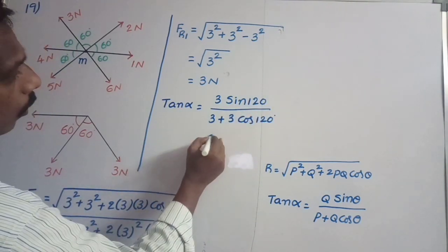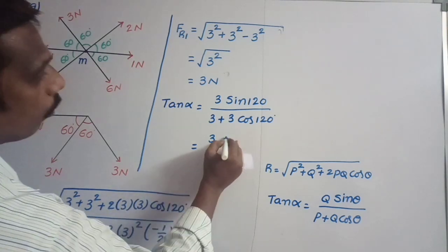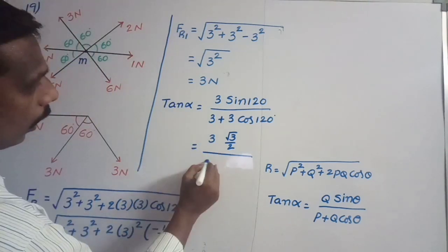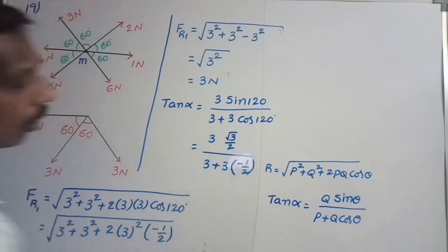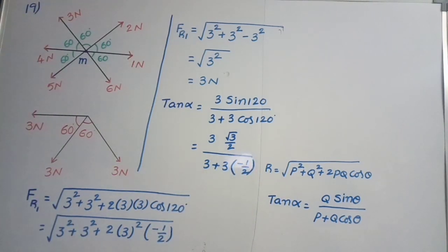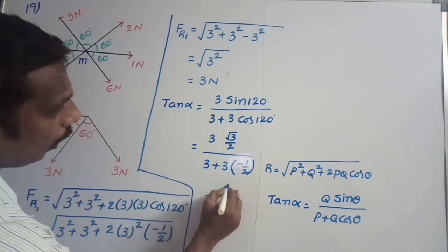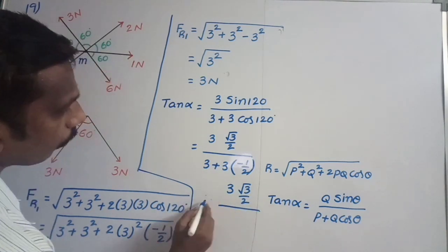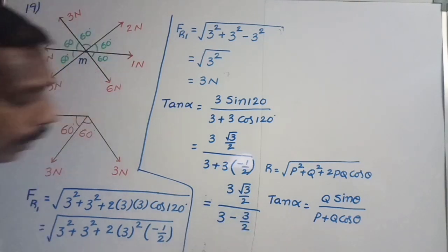That is equal to 3 into sin 120 degrees value, root 3 by 2, divided by 3 plus 3 into cos 120 degrees value, minus 1 by 2. Next, that is equal to 3 into root 3 by 2 whole divided by 3 plus 3 into minus 1 by 2, we will get.